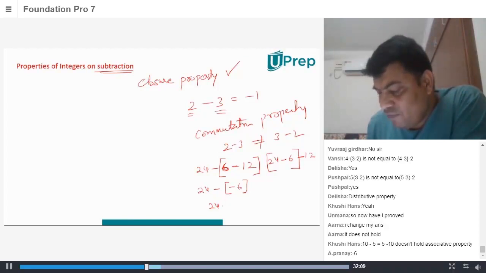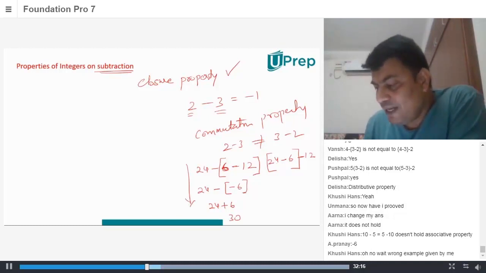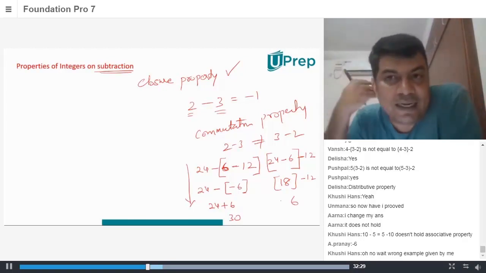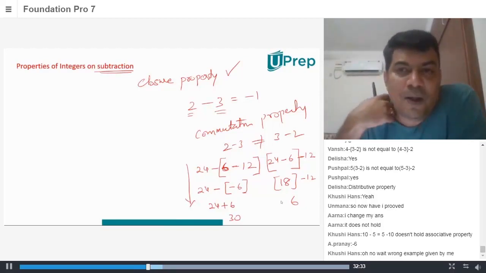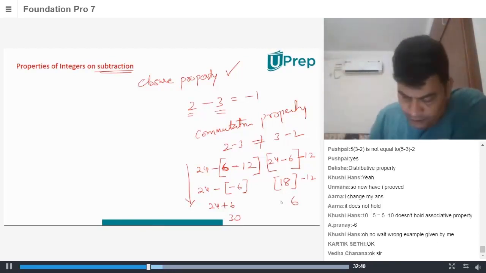Therefore, this will become 24 plus 6, which is 30. And here 24 minus 6 is 18, and 18 minus 12 is 6. So because of this bracket, the subtraction value changes. That's the reason it is not associative property. Do you understand that? We'll come back to it. Very good.